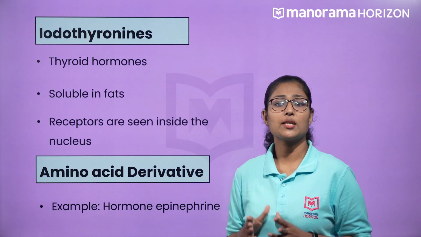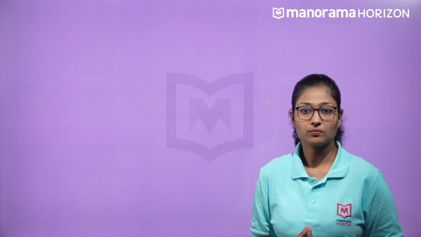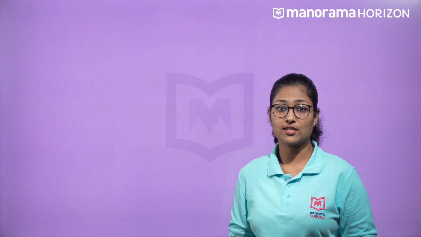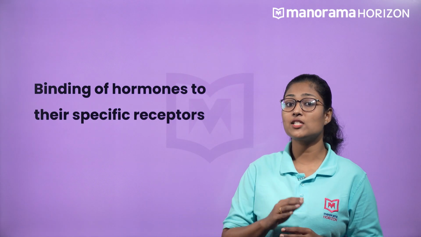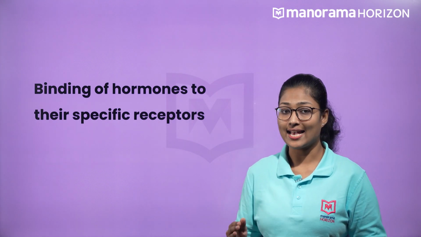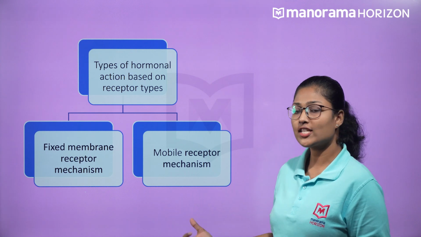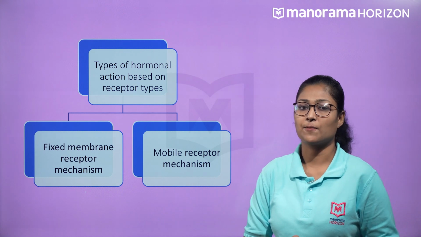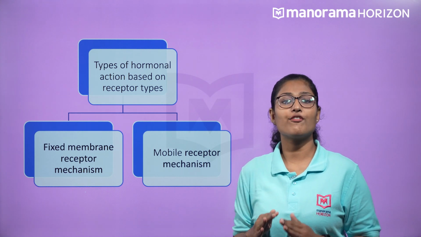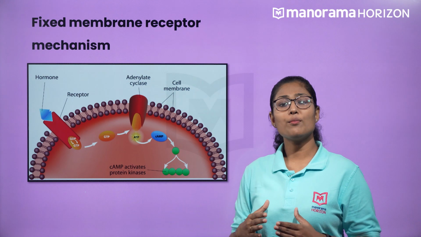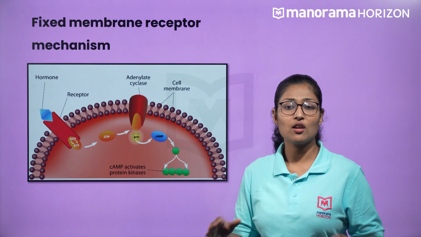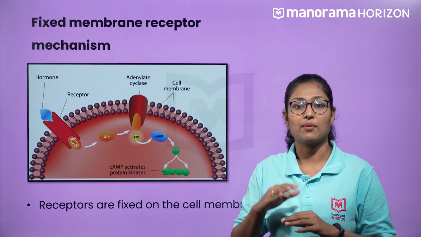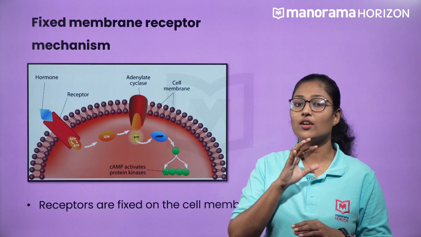Now, let us focus on the mechanism of the hormonal actions. The mechanism of hormonal action is divided into 2 groups based on the binding of hormones to the specific receptors, and they are as follows. One is the fixed membrane receptor mechanism and the other type is a mobile receptor mechanism. First, let us check the mechanism of the fixed membrane receptors. Hormones of this kind are water soluble and cannot pass through the bilayer lipid membrane. So the receptors are fixed on the cell membrane and the hormones can bind to the specific receptors.